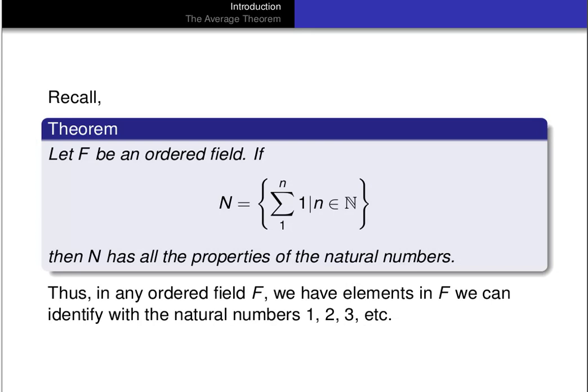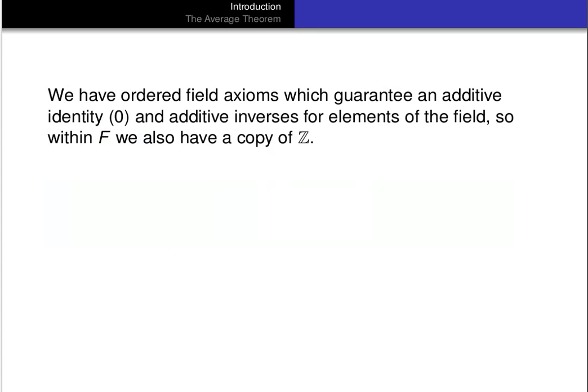Okay, so we can identify those elements with the natural numbers. So we'll just refer to them, instead of as a copy or as identified with the natural numbers, we'll just refer to that set within the ordered field as the natural numbers. Okay, 1, 2, 3, and so on. Now, we have ordered field axioms that guarantee an additive identity and additive inverses for elements of the field. So that means that within F, if we have a copy of the natural numbers, then we also have the natural numbers plus 0. We also have the natural numbers plus all of the additive inverses, -1, -2, and so on. So we have a copy of the integers. We have a copy of Z.